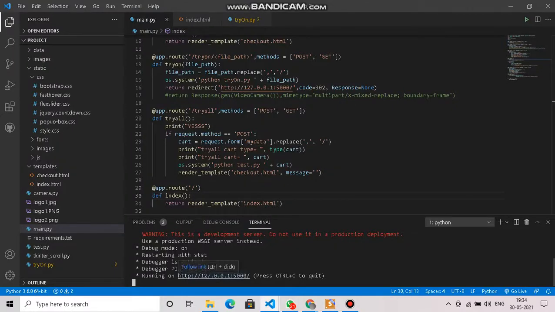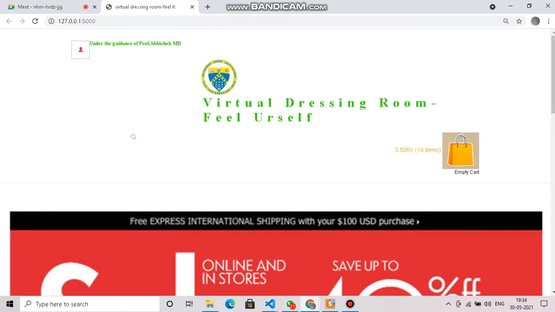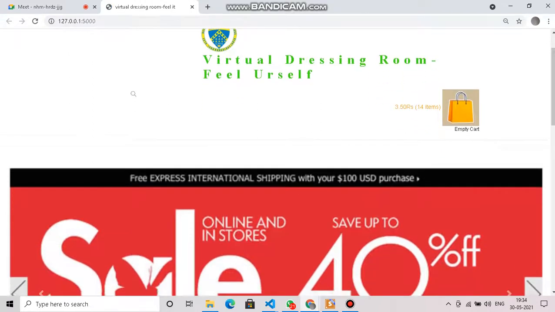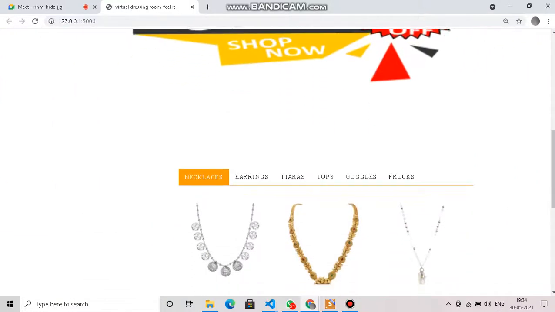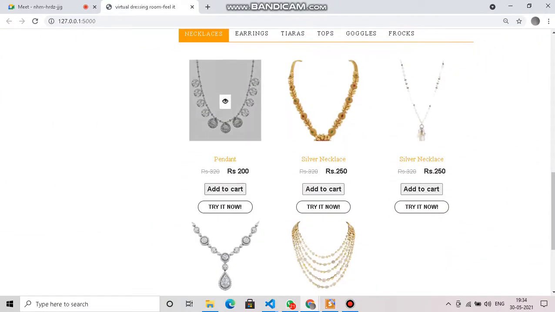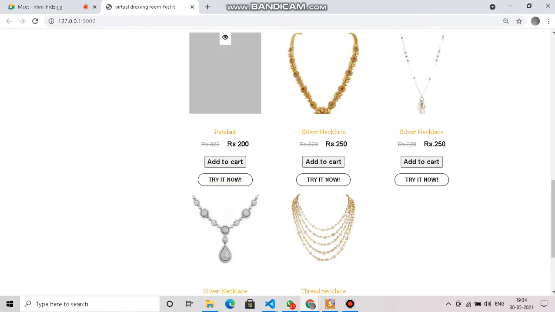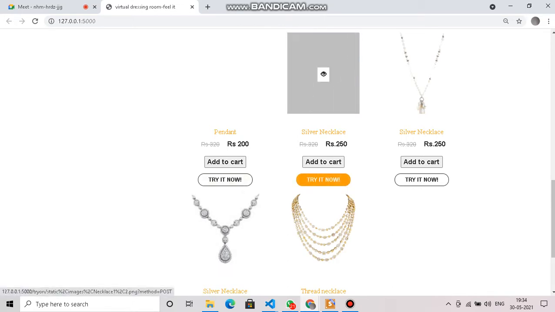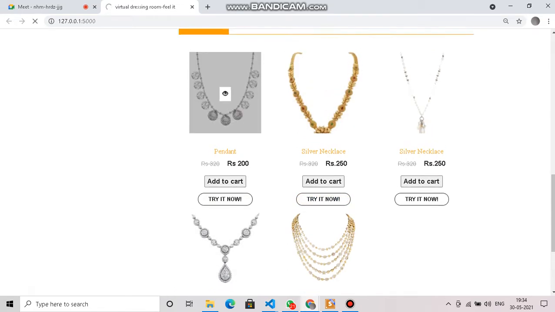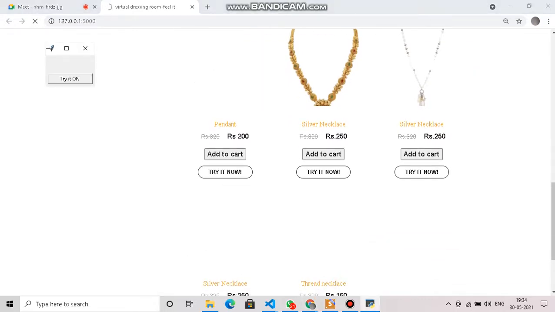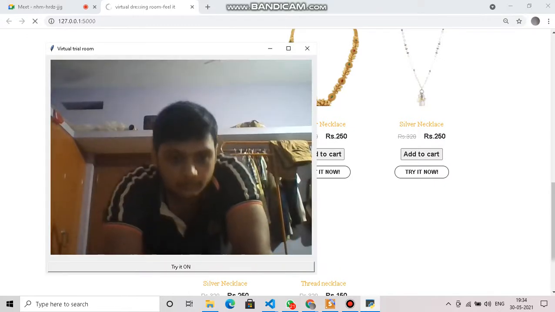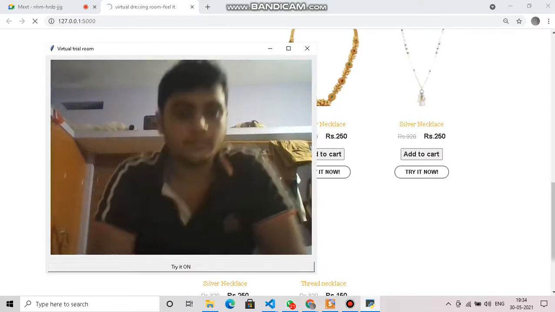Now moving to the output part, as you can see, we have developed a web application for our project where the user can interact with our web application to select from different accessories available. He can scroll through the different sections like necklace, earrings, tops, and other accessories. He can try on something he might like, and we create a virtual environment in which he can virtually try the dress.